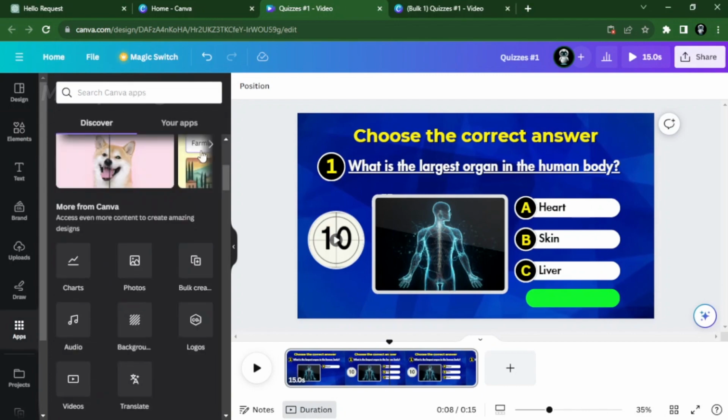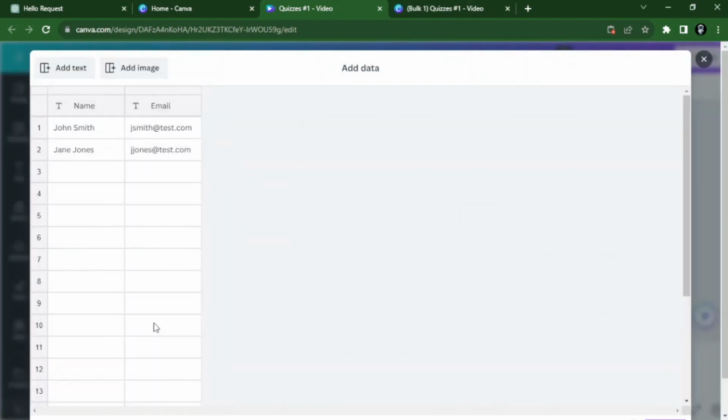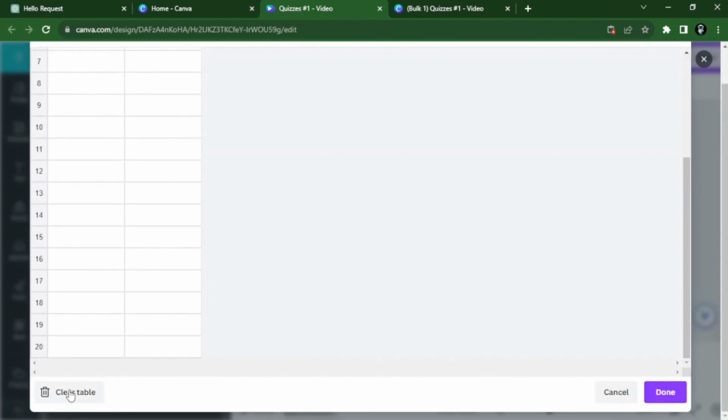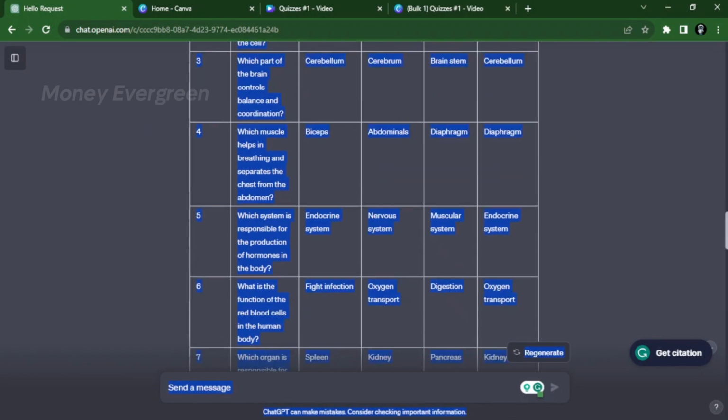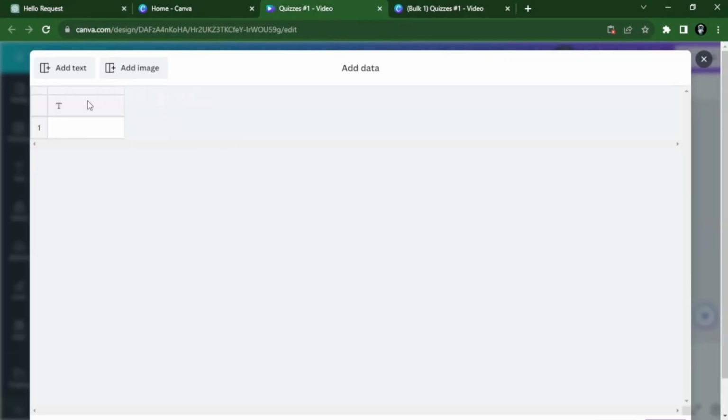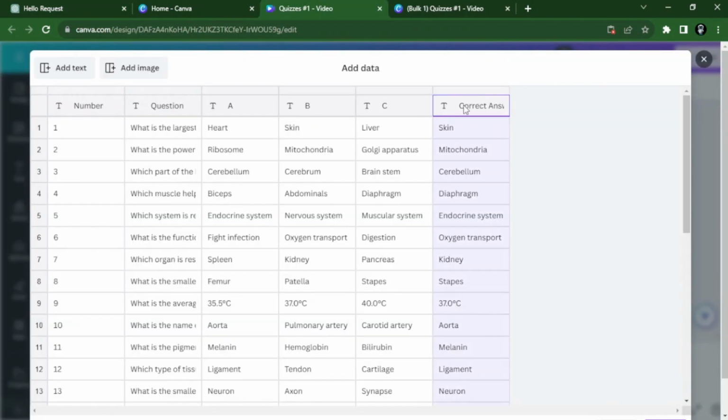Click on Apps, then bulk create, then select Enter Data manually, scroll down, then click Clear Table. Go back to ChatGPT and copy the data, then paste it on the table. Click the correct answer, then select Delete Column as we don't want it to be included in the automation.